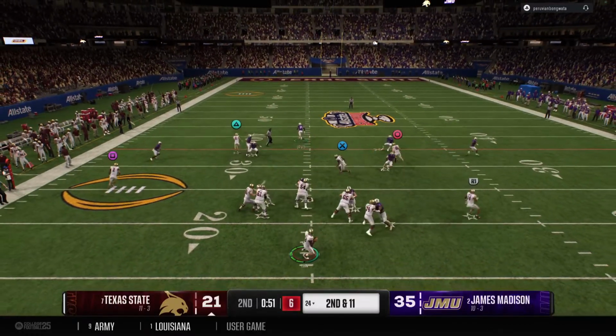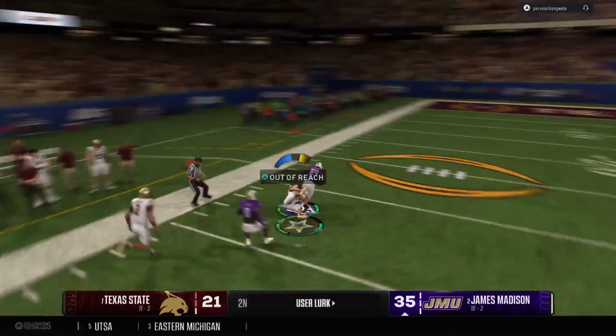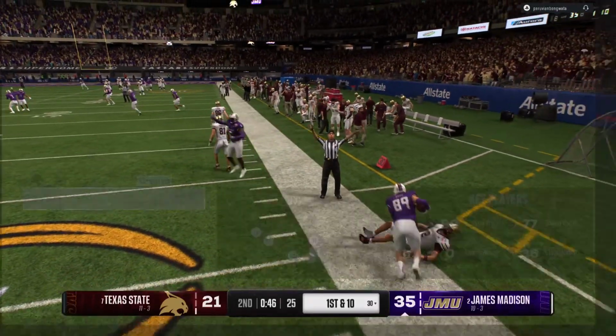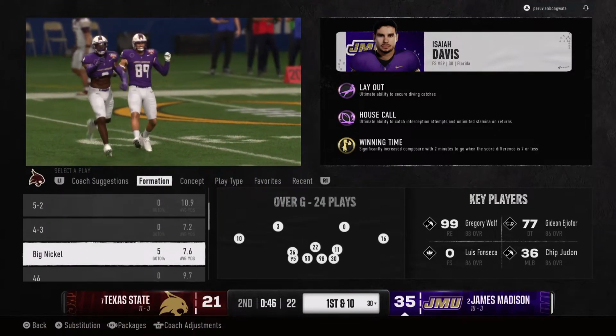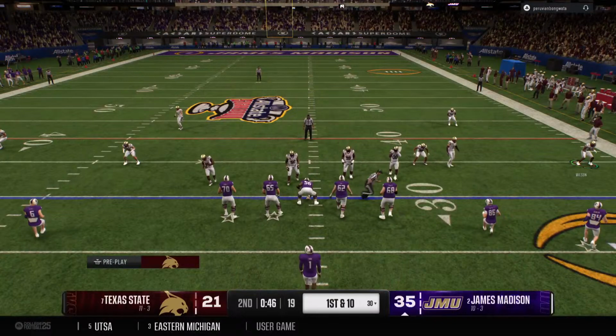Back to pass. It's Leon. And they heave it deep downfield. That's the third pick tonight thrown by this QB. That offensive coordinator is going to have some choice words for his quarterback over the phone on the sideline after that throw. You have to be more careful with the football.